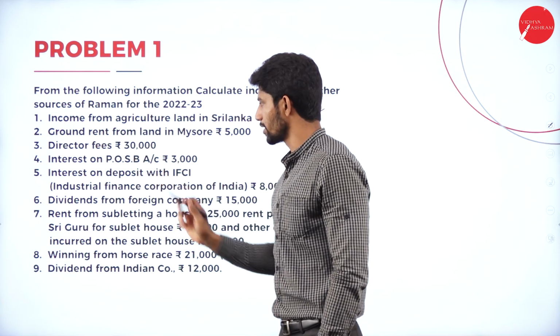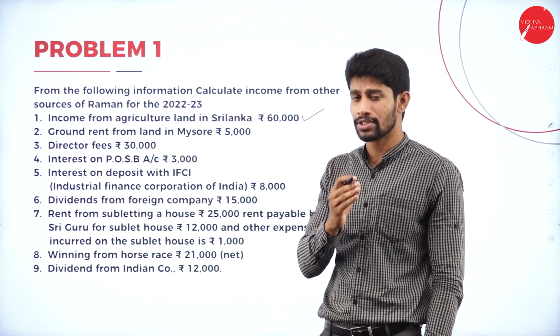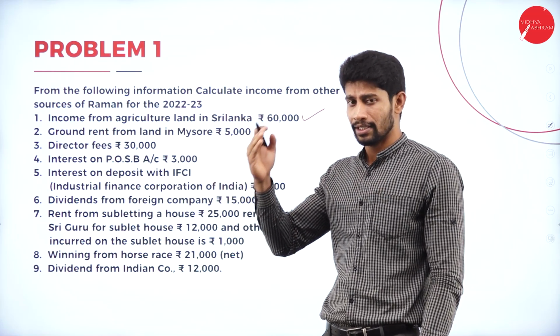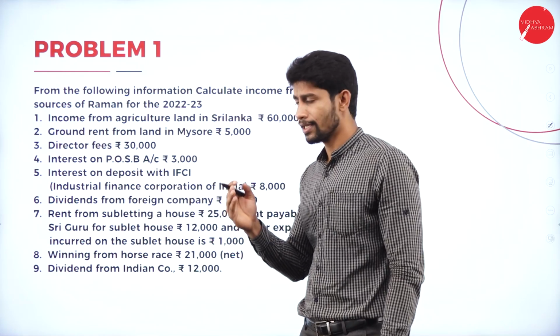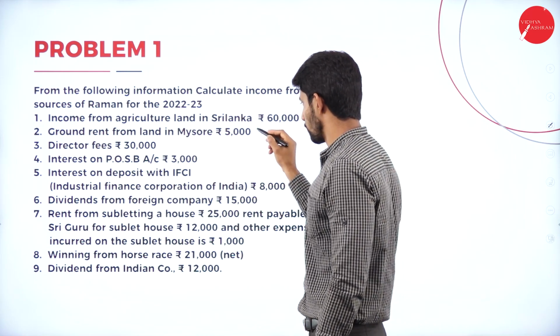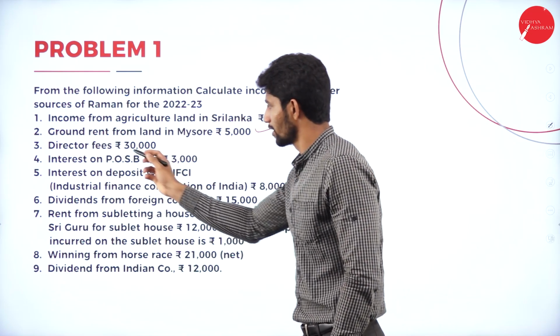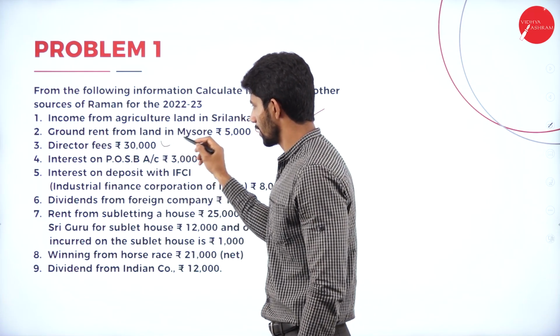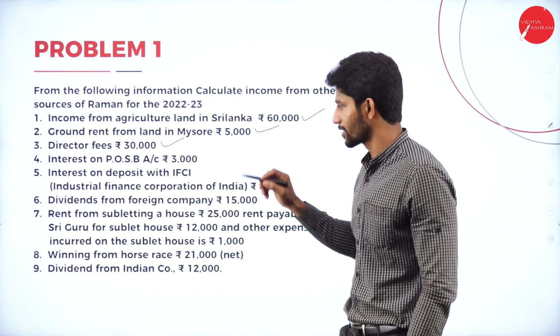Next, ground rent from land in Mysuru. The rent is not received by letting out a property; it is received by letting out a ground for rupees 5,000. Yes, it is also taxable. Next, director's fees. It is not salary, it is fees, so it comes under income from other sources, taxable.